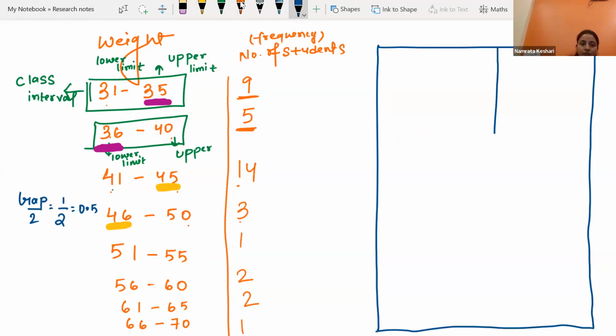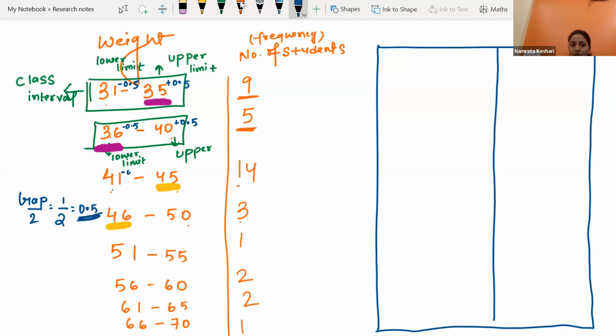Now from the lower limit of this first class interval, we will subtract this 0.5, and in the upper limit, we will add 0.5. What is 0.5? Just now we got this 0.5.